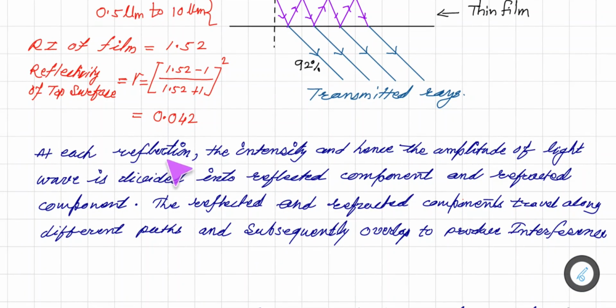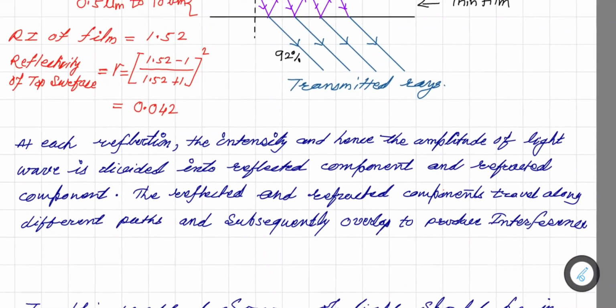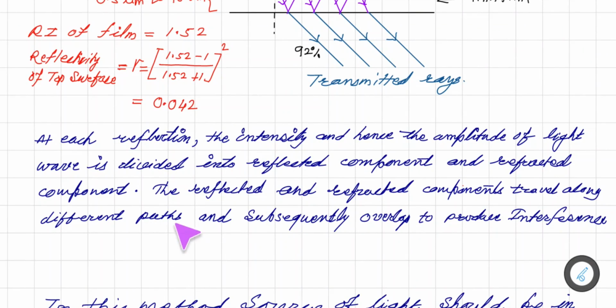So now at each reflection, the intensity and hence the amplitude of the light wave is divided into a reflected component and a refracted component. So here, if this is 100% amplitude, then 4% is reflected and the remaining is refracted. Similarly here, again some part is reflected and some part is refracted. So this way alternate reflection and refraction occurs, and we get the reflected rays as well as transmitted rays, and these rays interfere with each other to form interference. The reflected and refracted components travel along different paths and subsequently overlap to produce interference that we already saw.